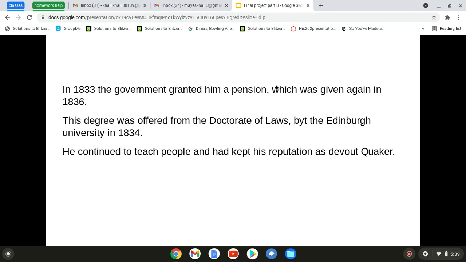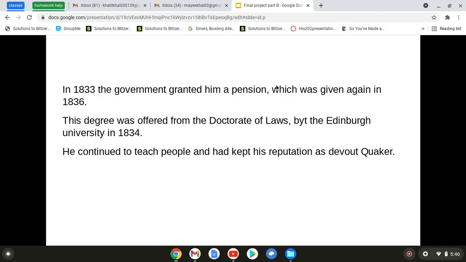In 1833, the government granted him a pension, which was given again, but not during 1836. In 1834, he was offered a Doctorate of Law by the Edinburgh University. He was known to have two of it, from 1836 and 1834. He continued to teach people in universities in the study of chemistry and mathematics. He had kept his reputation as a devout Quaker.